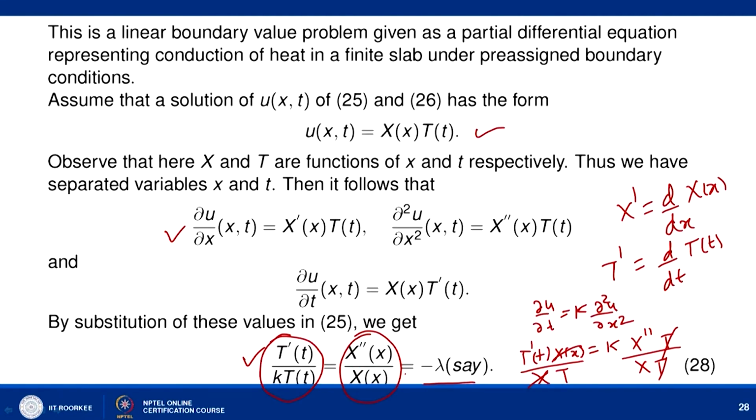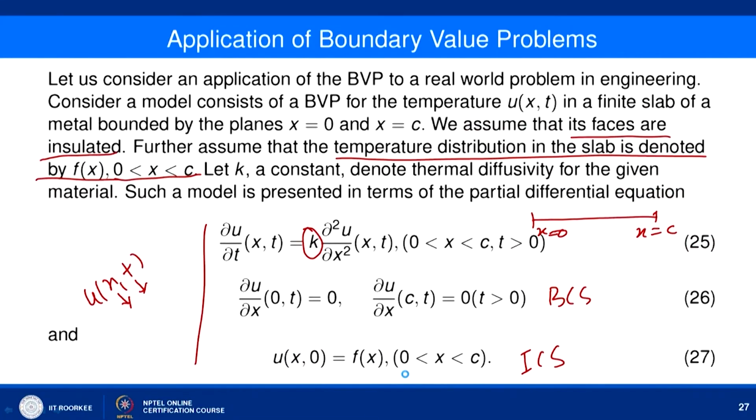this equation, and we have also the boundary condition. The boundary condition is that ∂u/∂x is 0 at x equal to 0. So if you simplify this, what is it?